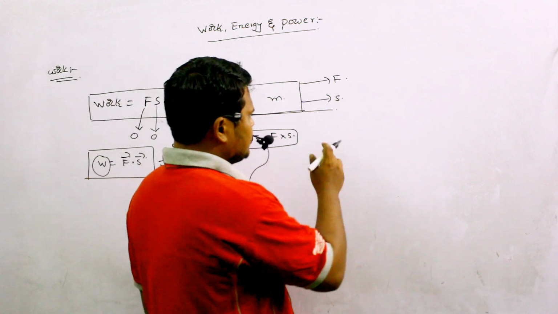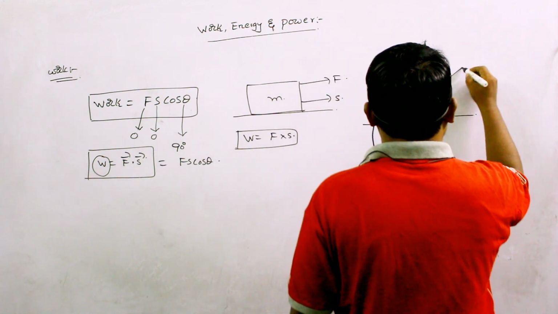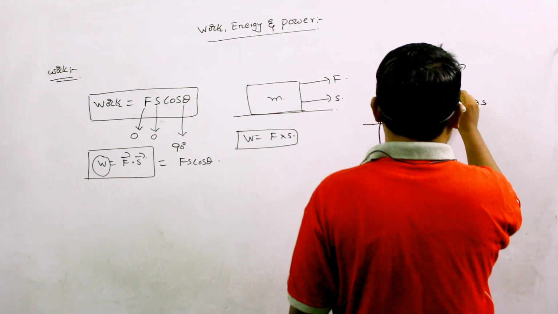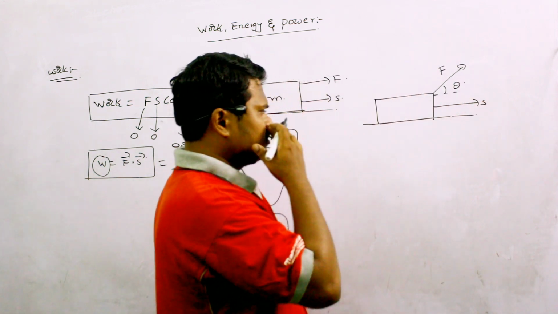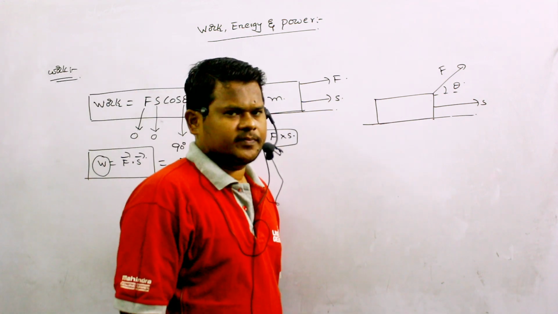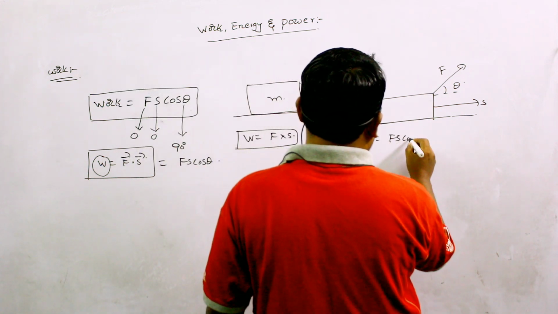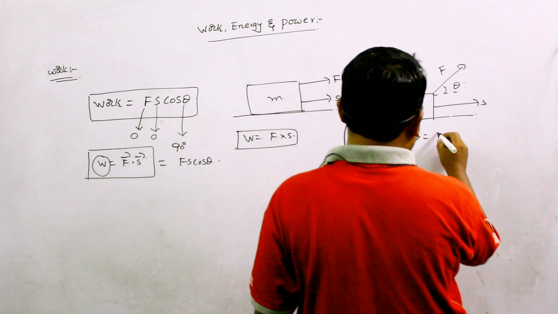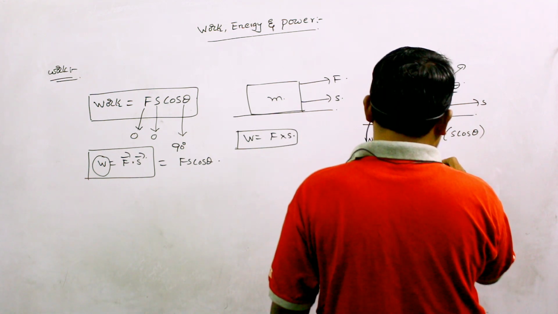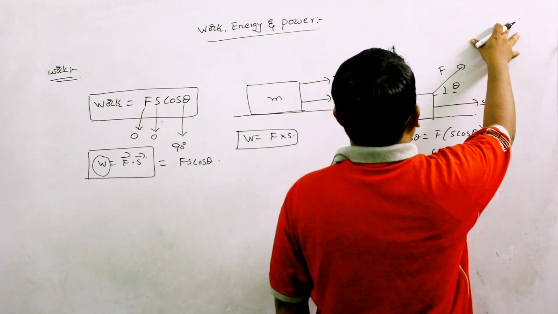Instead of like this, if I draw a diagram like this, force is applied at an angle of theta, and displacement is in this direction. This angle is theta. Now this is the equation which we can use here: W is equal to Fs cos theta. The same W equals Fs cos theta I can write in two forms. Either I can write F into S cos theta, or I can write F cos theta into S.